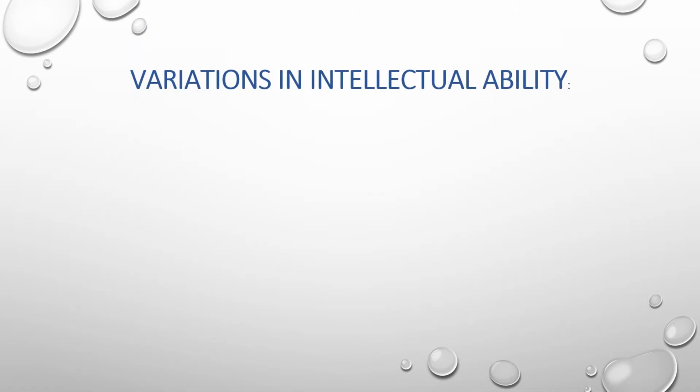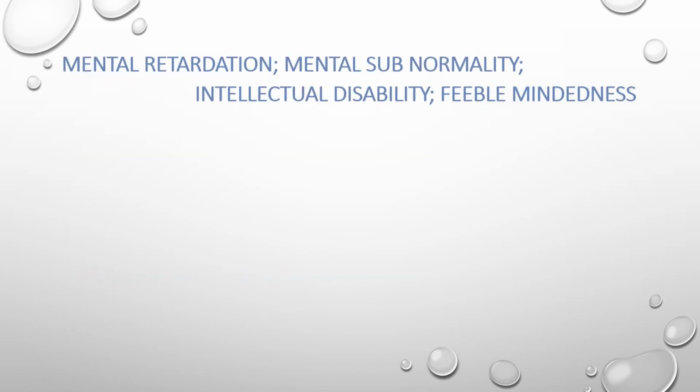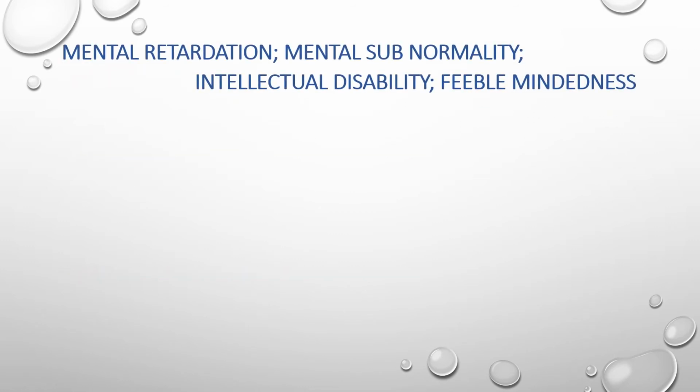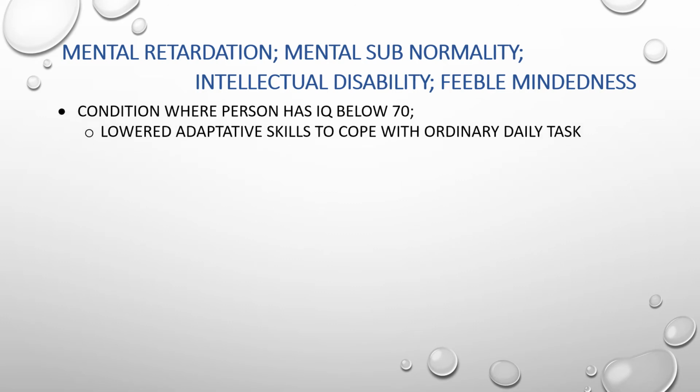Now we have variations in intellectual ability: mental retardation, mental subnormality, intellectual disability, feeble-mindedness, and mentally gifted or intellectually gifted. Talking about mental retardation, subnormality and intellectual disability, it is a condition where a person has an IQ below 70 and lower adaptive skills to cope with ordinary daily tasks.